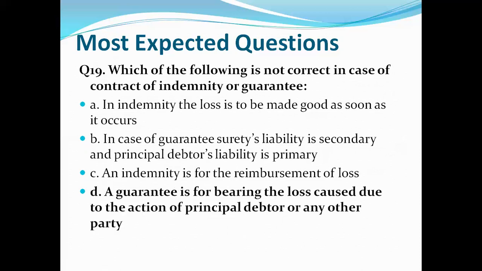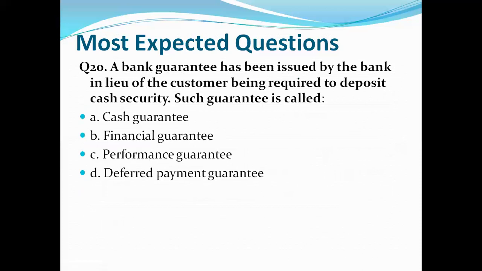Correct answer is D. A guarantee is for bearing the loss caused due to the action of principal debtor or any other party. So this is the correct statement and it is incorrect related to indemnity or guarantee. Let's move to question number 20, which is the last question of the day.